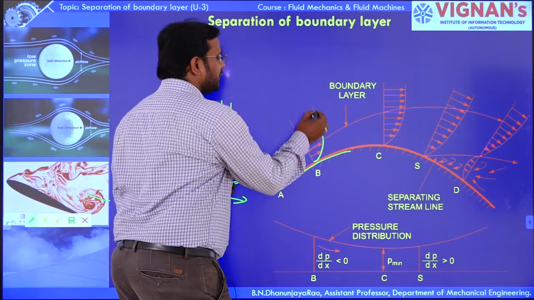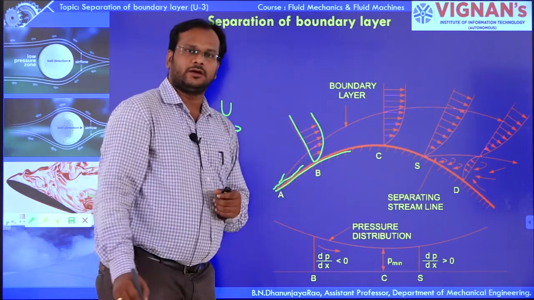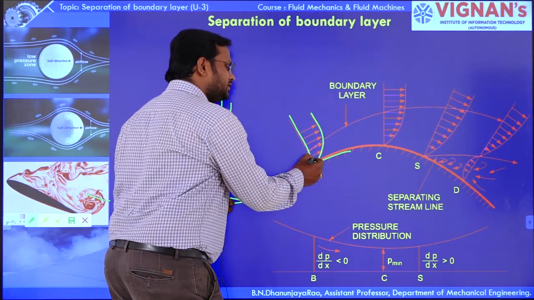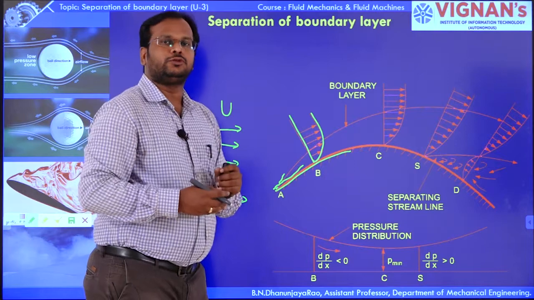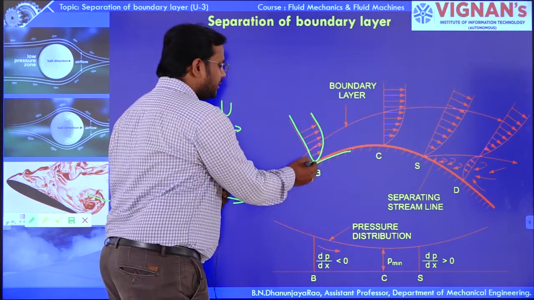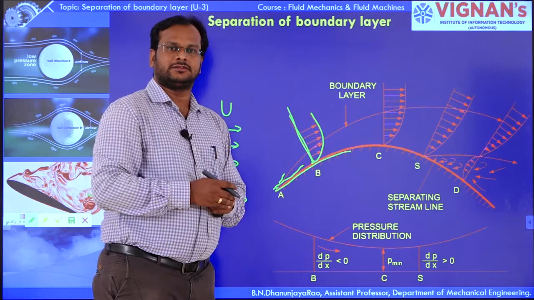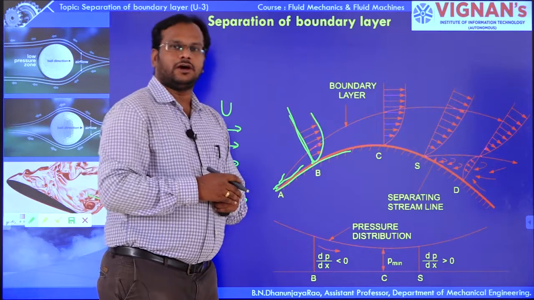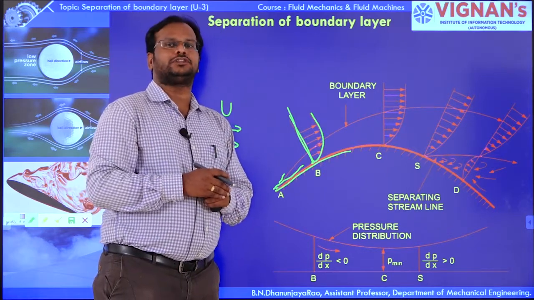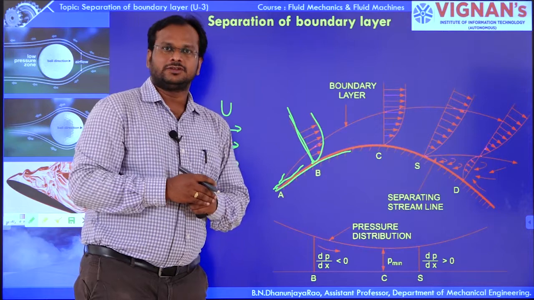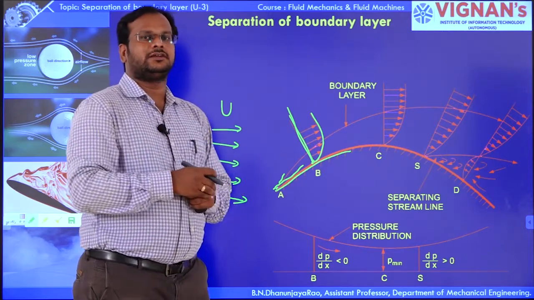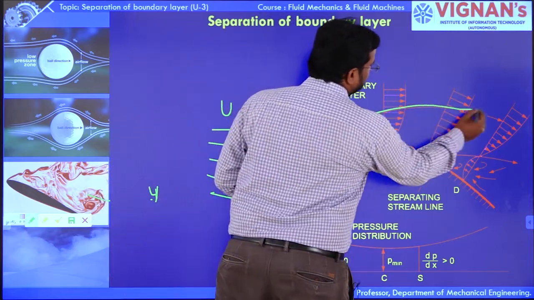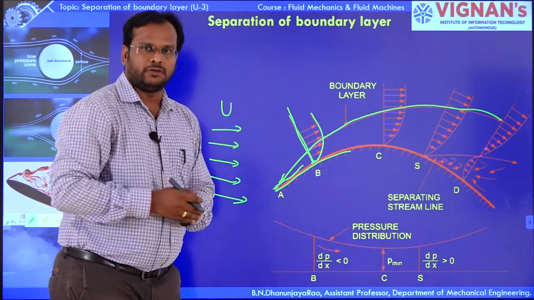The velocity varies in the vertical direction. There is a point at which the velocity of the fluid particles is approximately the free stream velocity. At that region there is a chance of formation of the boundary layer. Here it is the boundary layer.